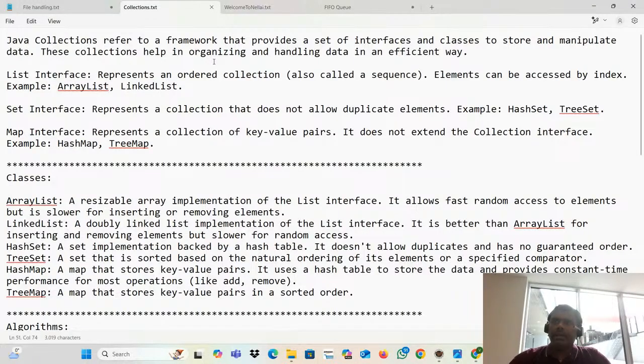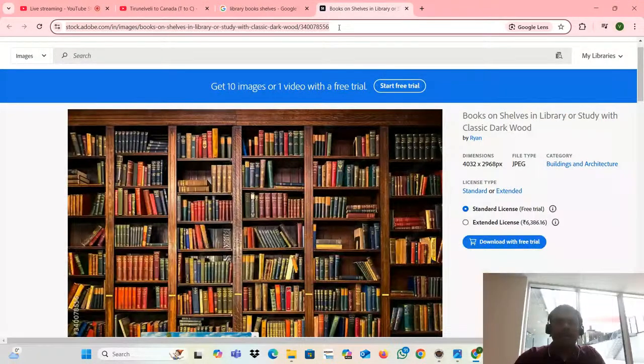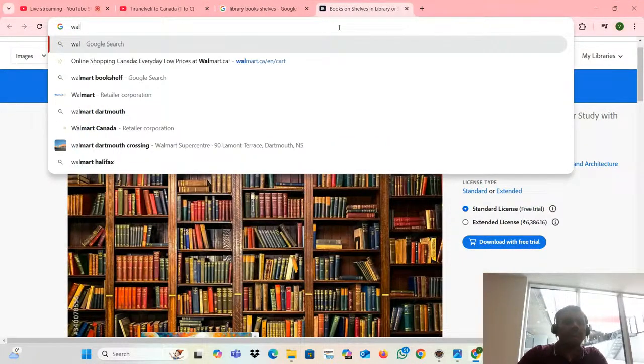Amazon, they have so many different items, right? TV, electronics, electricals, fashion. Why are they putting it like this? Easy to manage. Walmart, they put the sections separately, right?